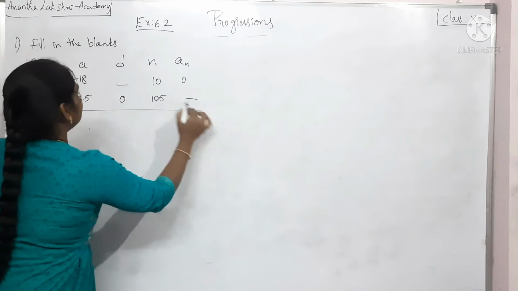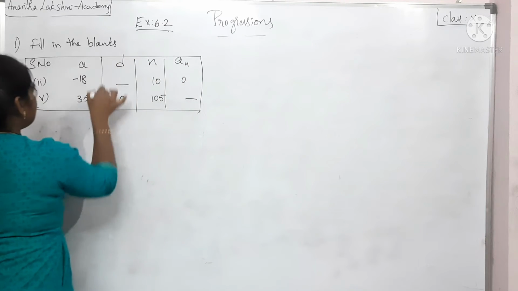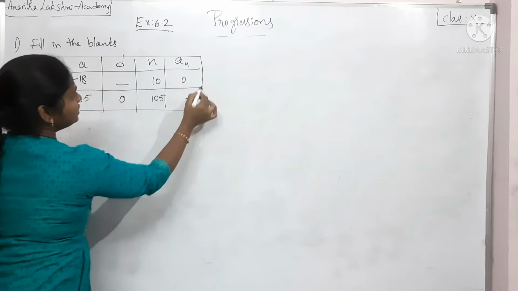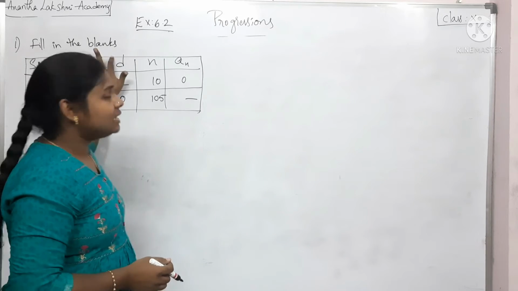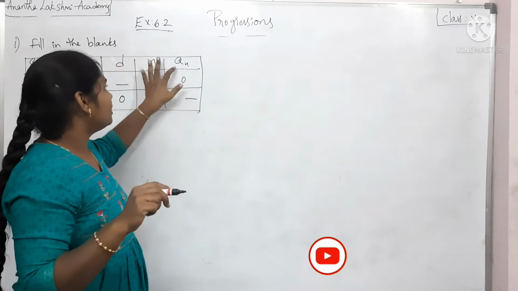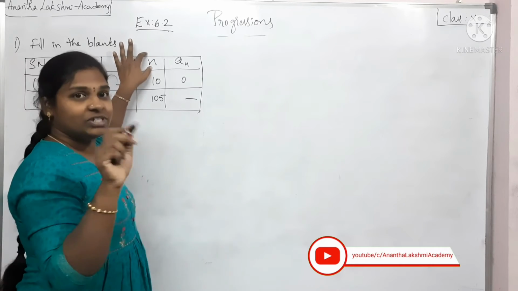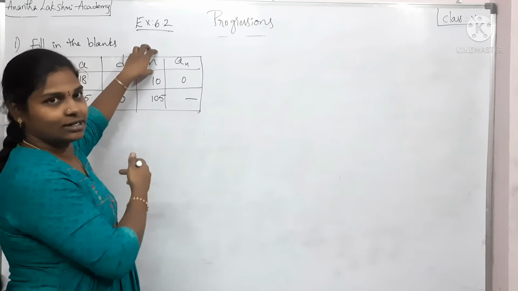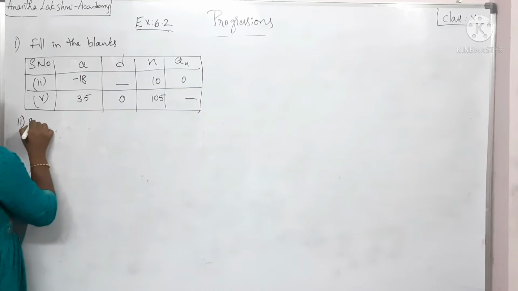If you observe this particular table, here they have given us a, d, n and an. By now you should be familiar with this terminology. a is the first term of an arithmetic progression, d is the common difference, an is the nth term, and n is the term number which we are going to figure out. The so-and-so term will be given, right? That is the number. All right, so let me get started with the second one.